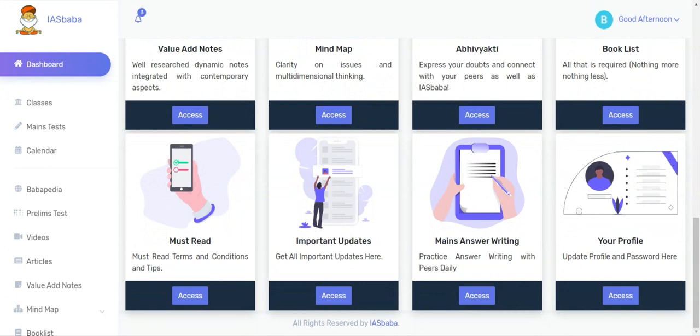Important updates is where we consolidate all the important details that you would be looking for. Mains answer writing is for ILP, wherein we post regular questions to practice mains answer writing. Here, no evaluation is done. Your profile is where you can update your password and your display name.